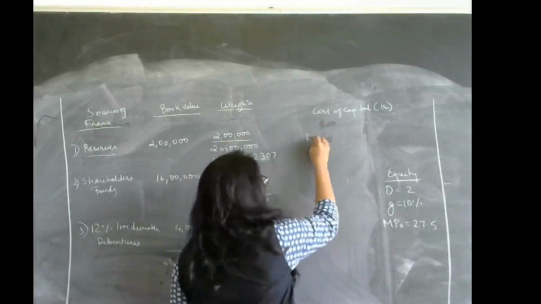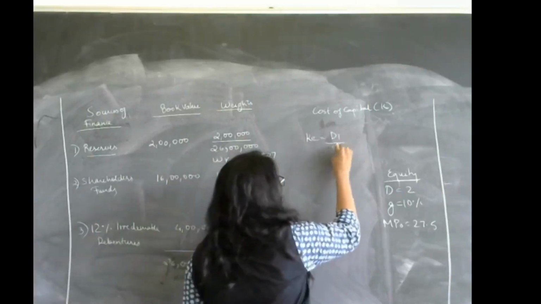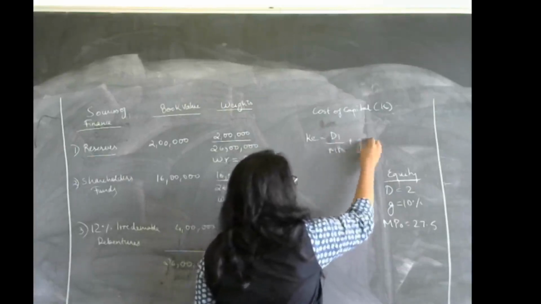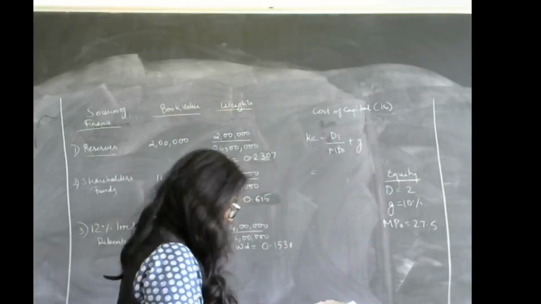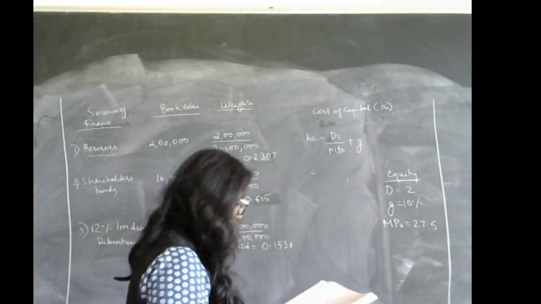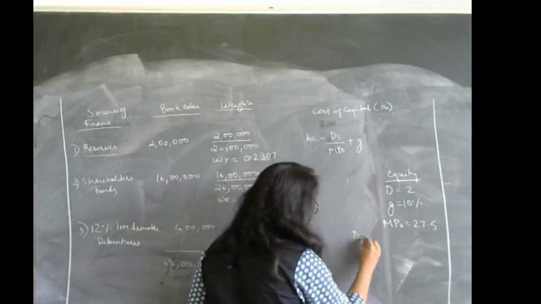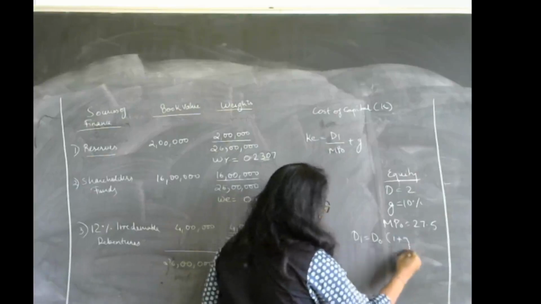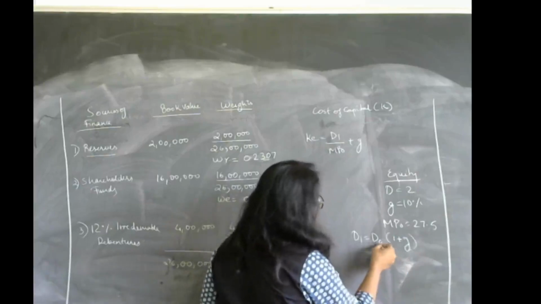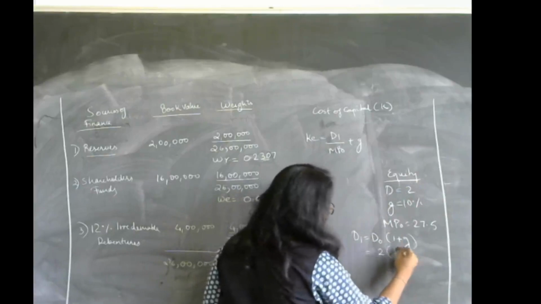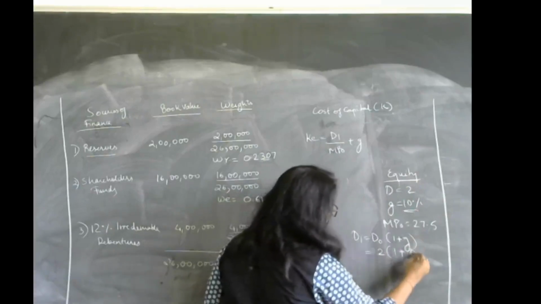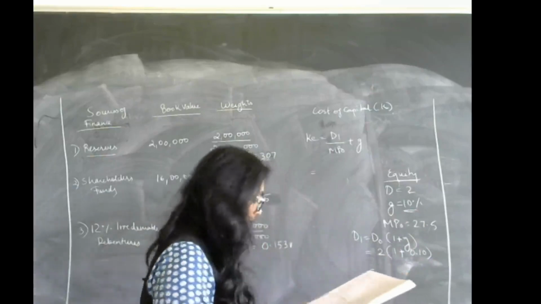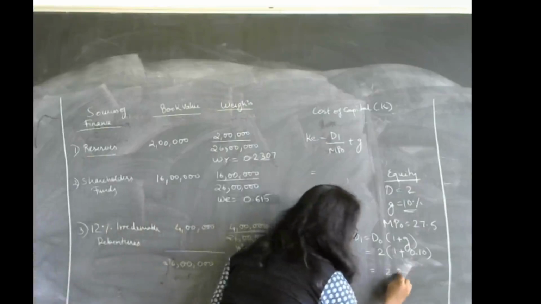Okay, so now let us find out the KE. So KE is equal to D1 divided by current market price plus G. So we are given D. We are supposed to find D1. So dividend at the end of 1 year is equal to current dividend, that is the present dividend, times 1 plus G. So current dividend is given as 2, 1 plus G, growth rate is given as 10%. So we are getting the D1 as 2.2.